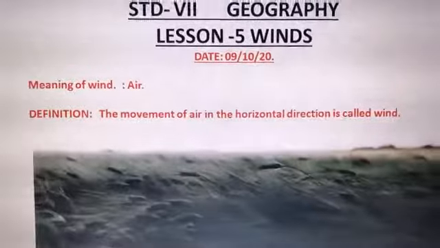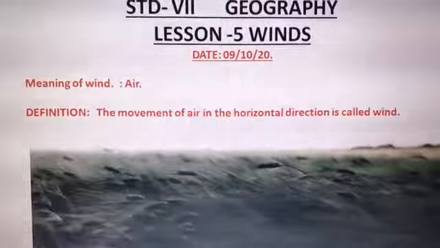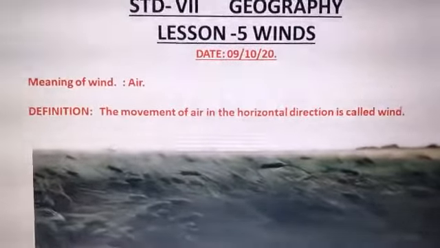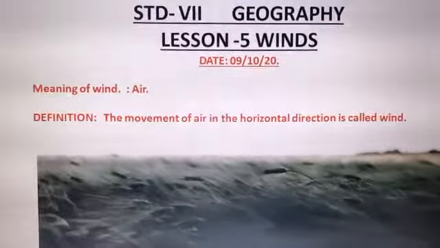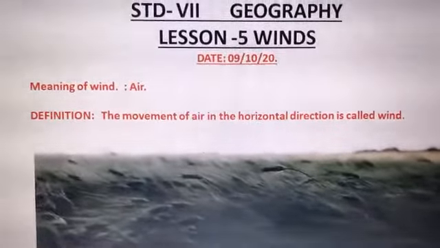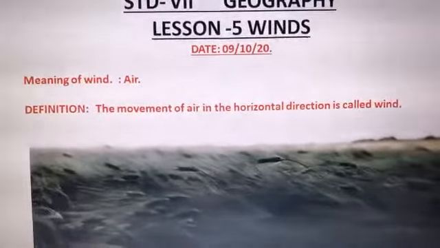First of all, let me explain to you the meaning of wind, because our lesson is about the winds only. Wind means air. What is air? It is what we feel. We cannot see air. We know air is not visible to us, but we can feel it. When the air blows, we say the air is cool. The air is hot, means we are able to feel the air when it is blowing.